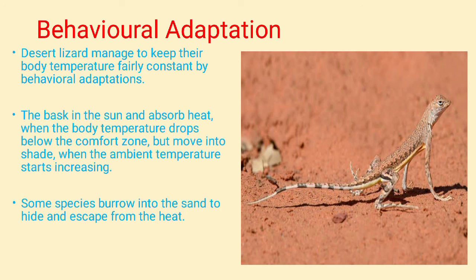Some species burrow into the sand to hide and escape from the heat. Some organisms from the desert area escape from the heat by burrowing into the sand.